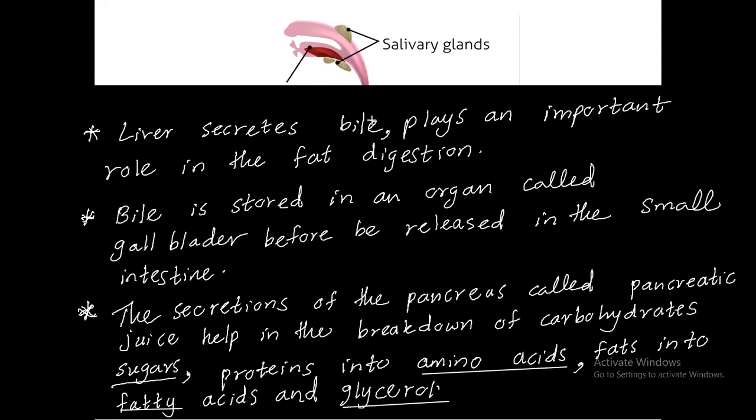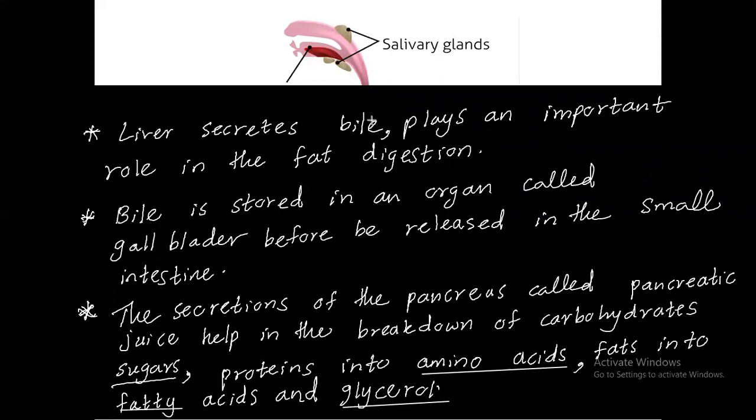Then food is converted into chyme inside the stomach, right? The digestive juices help this food break down into even smaller pieces. The hydrochloric acid kills the microorganisms in the food, and this chyme next goes to our small intestine.